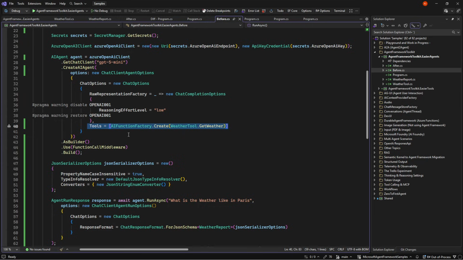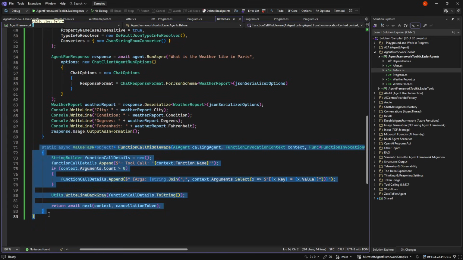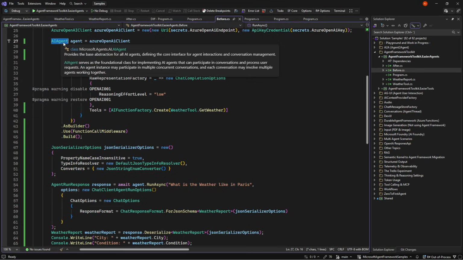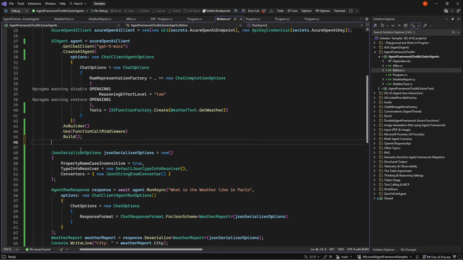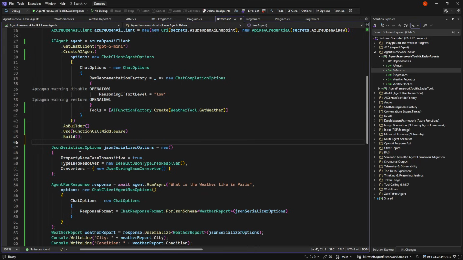We would set the tools as normal, but also because we want the function calling middleware, which is the code down here, we would need to do an as builder, use function calling middleware and build it, and we would end up with an AI agent, which is very bad for us when we need to do structured output, because an AI agent can't do run async with structured output like a chat client agent can do.